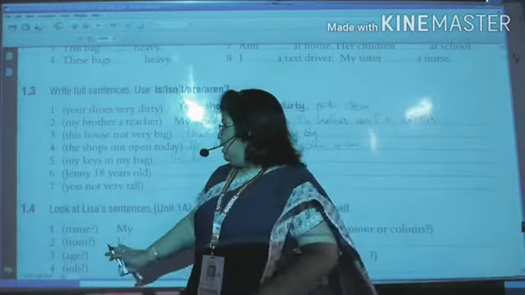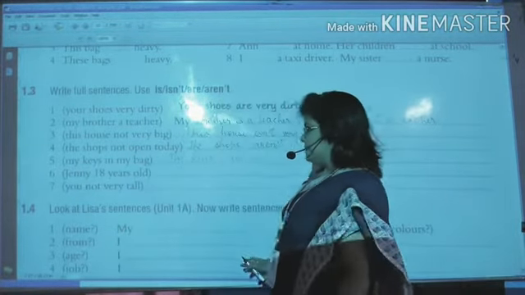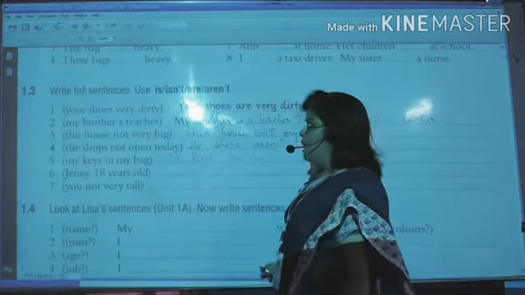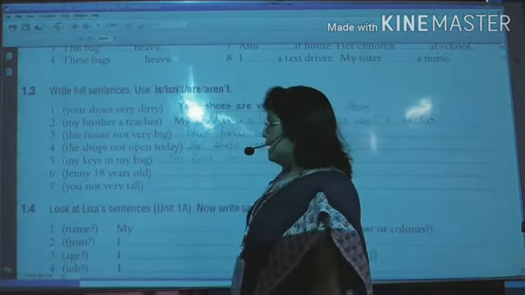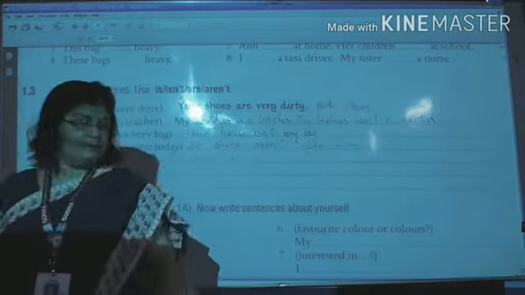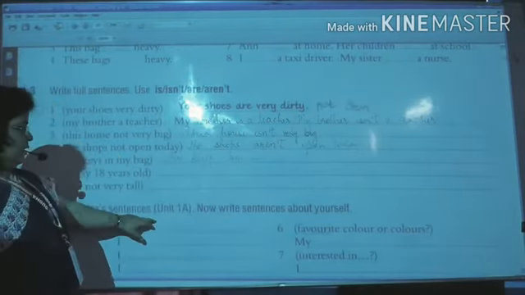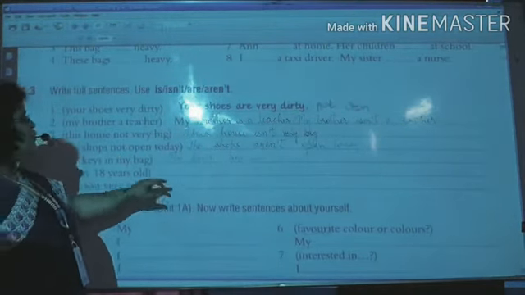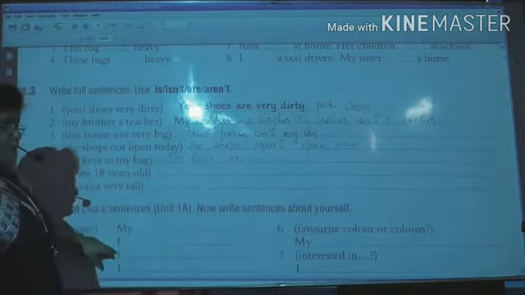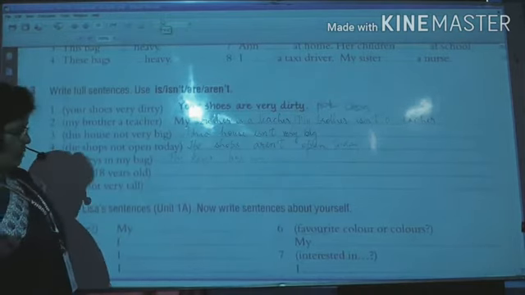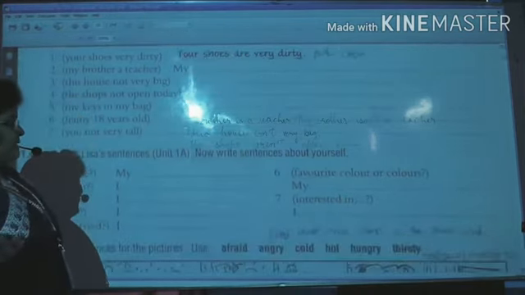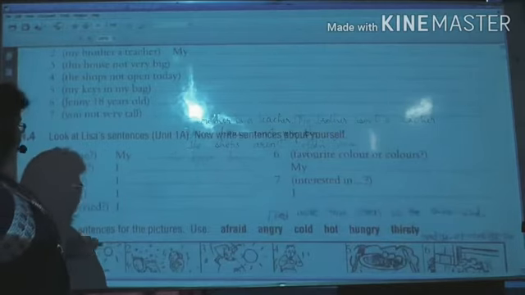Got it? Now the next exercise of this chapter, 1.4. Look at Lisa's sentences. Unit 1A is talking about what? "Is", "am", "are". Now write sentences about yourself.